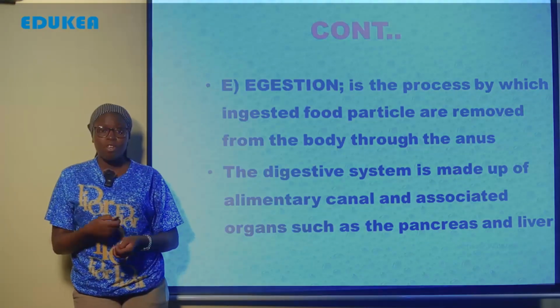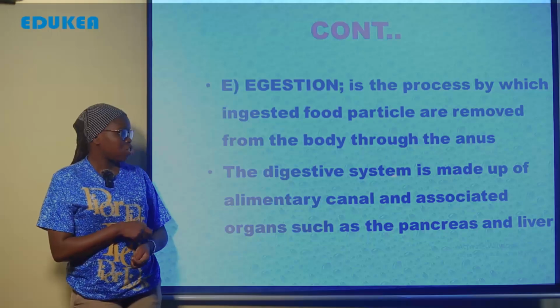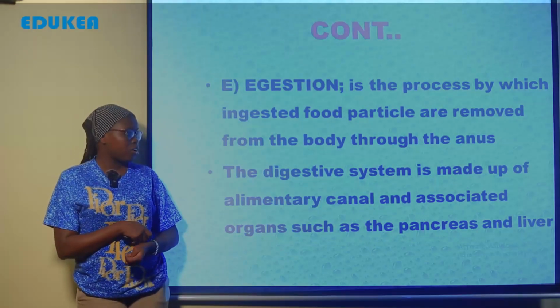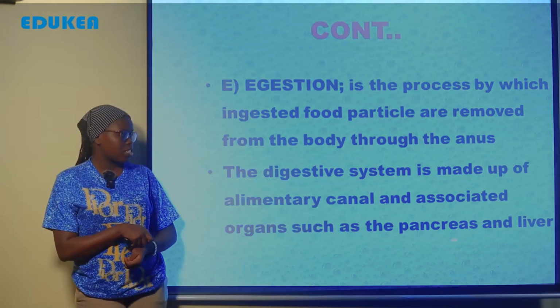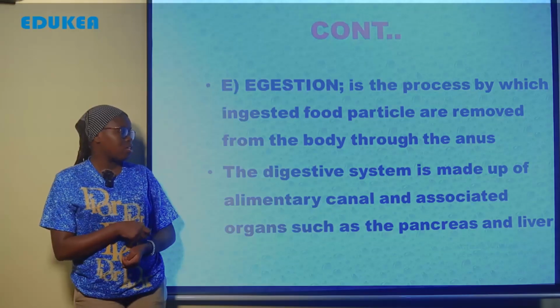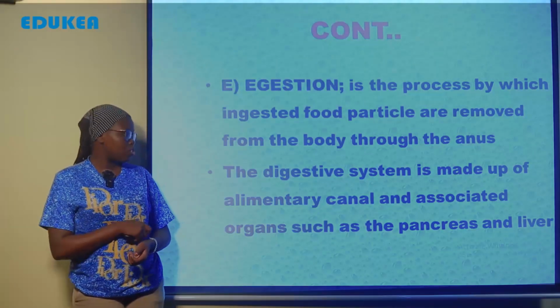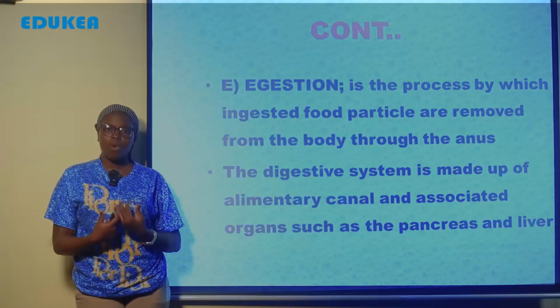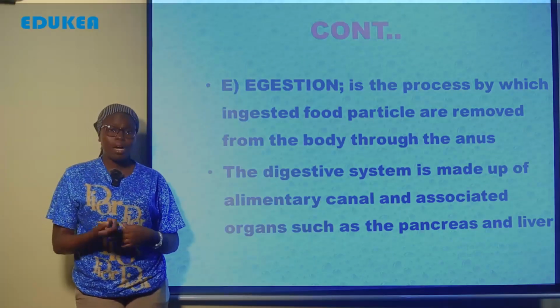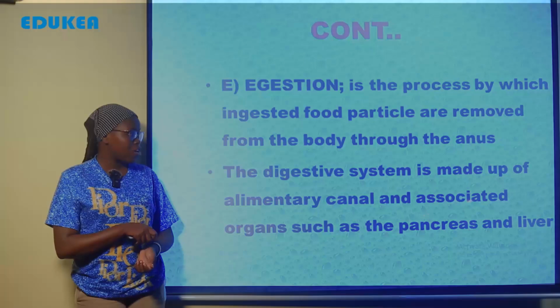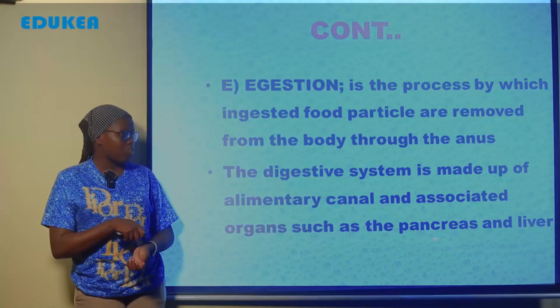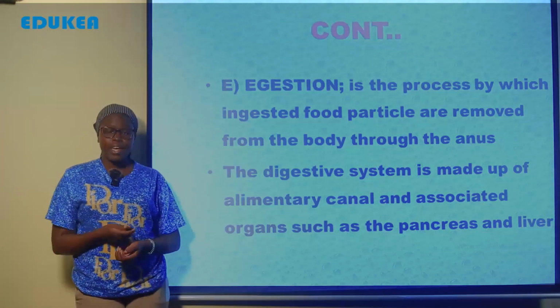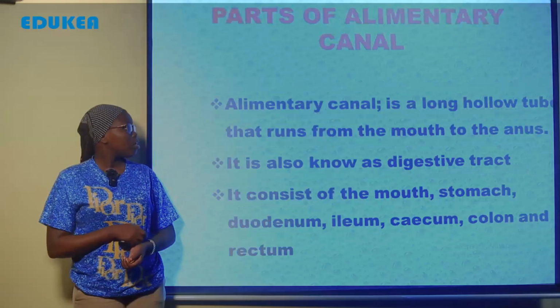Now, the digestive system is made up of the alimentary canal and associated organs such as the pancreas and the liver. So the whole digestive system is made up of the alimentary canal, ambayo yenyewe inaanza kuanzia kwenye mdomo mpaka kwenye anus, and also associated organs kama vile pancreas, kongosho pamoja na ini.